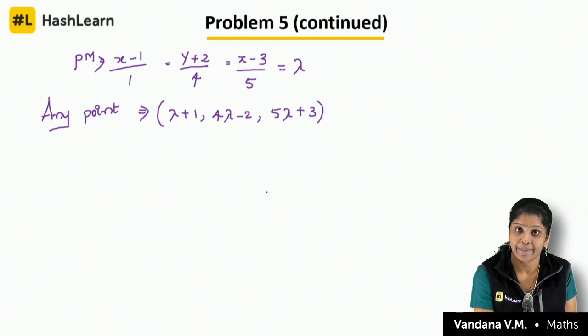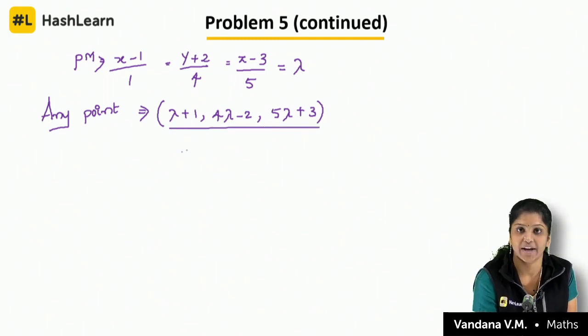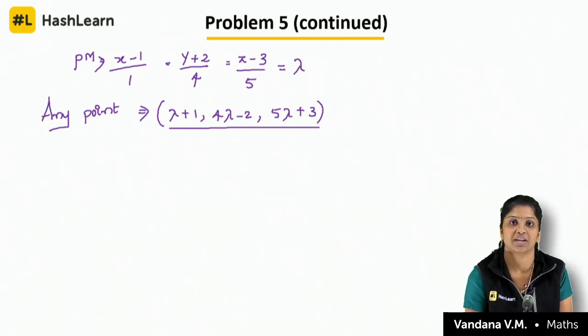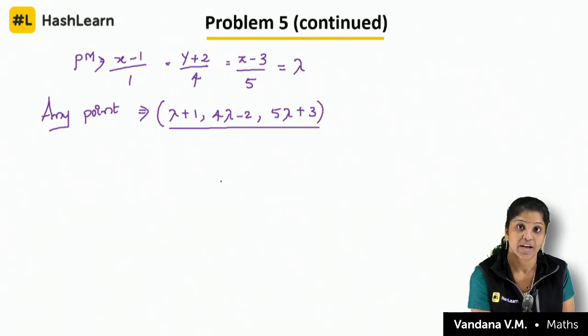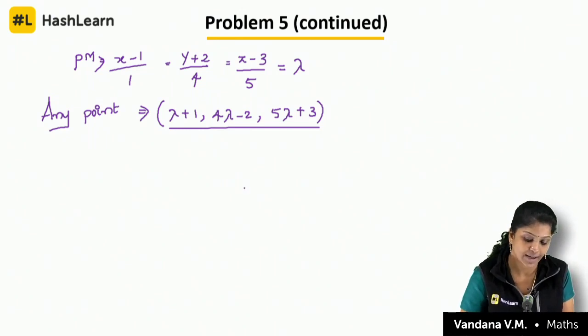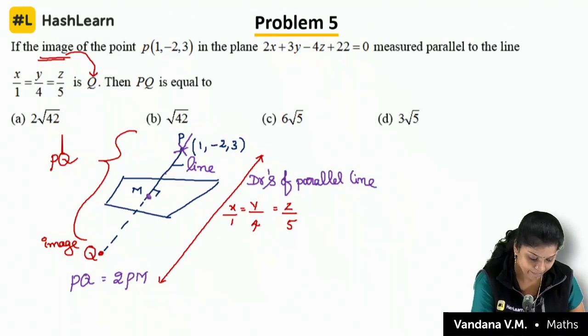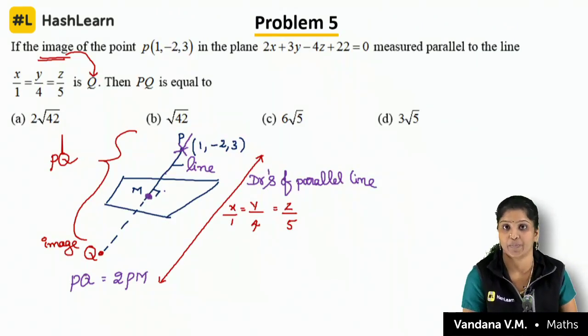But at M it is perpendicular, isn't it? So the drs of the plane and this line are perpendicular, which means the dot product of the drs becomes 0, A1A2 plus B1B2 plus C1C2. I am talking about this M, because that M is the foot of the perpendicular.